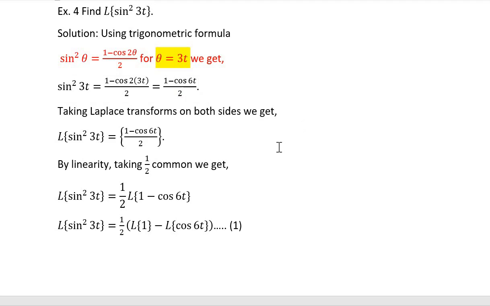Taking Laplace transform on both sides, we get Laplace of sin square 3t is equal to Laplace of 1 minus cos 6t divided by 2. So you have to be careful of the angle. If it is 3t, it becomes 6t. If it is 4t, it will become 8t, and so on. So now for this, 1 upon 2 is a constant. We can take it common, rather, it is the coefficient of this function. So keeping 1 upon 2 common and distributing Laplace over this function, Laplace of 1 minus Laplace of cos 6t.